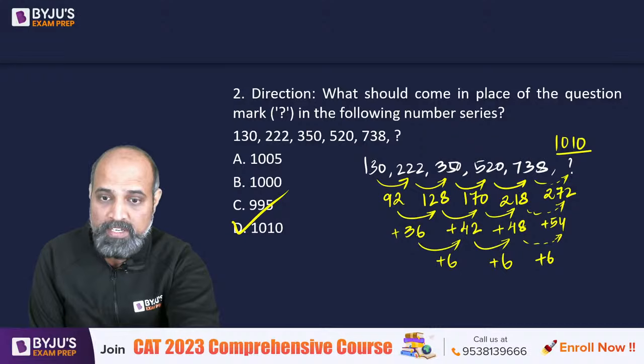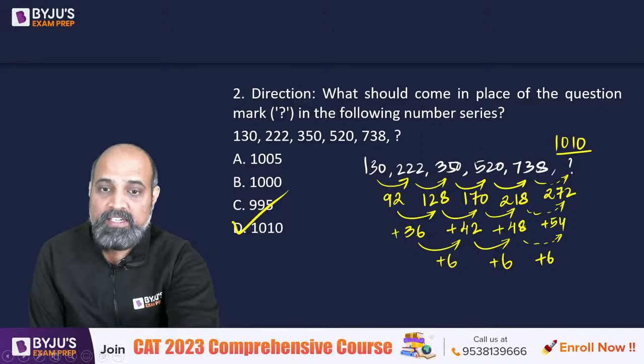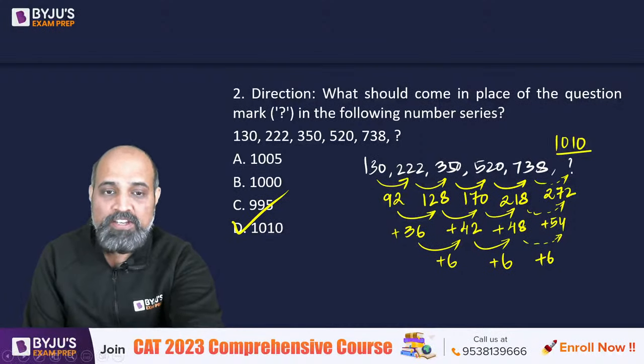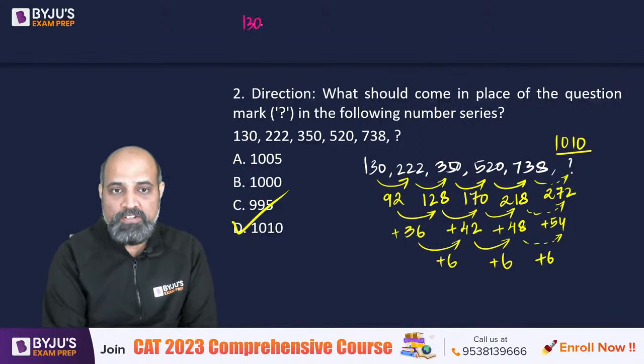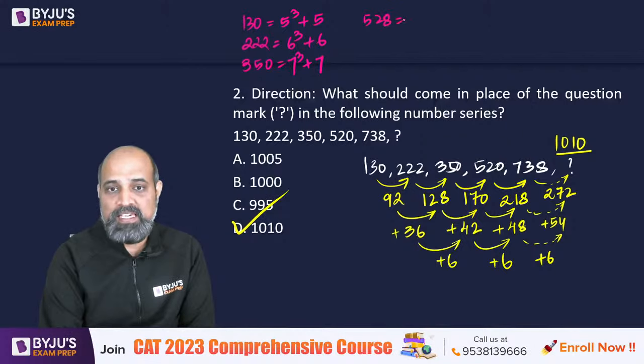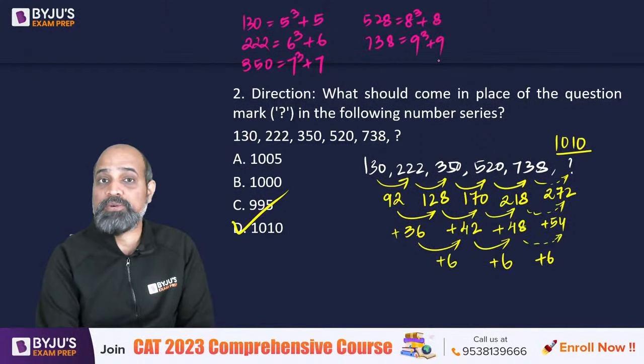Okay, good. So Naman says difference till third level. Nice, Naman. And Pranjul has a different approach. Pranjul says the first one, 130, is 5 cube, 125 plus 5. 222 is 6 cube, 216 plus 6. 350 is 7 cube plus 7. 520 is 8 cube, 512 plus 8. 738 is 9 cube plus 9, which is 727 plus 9.